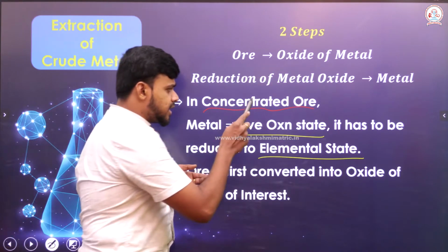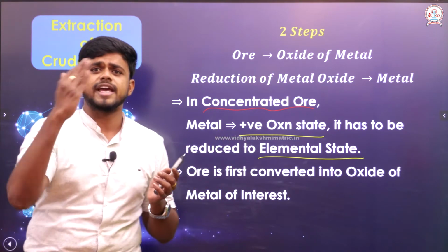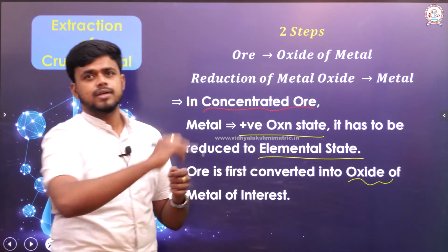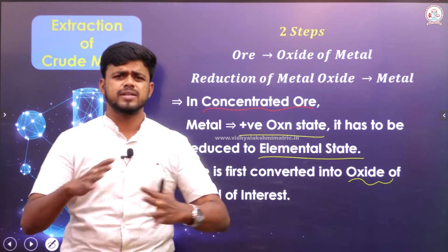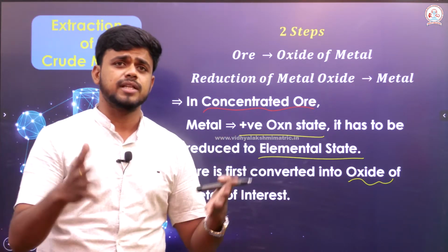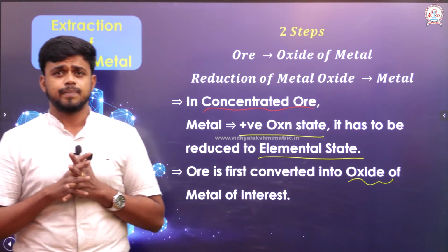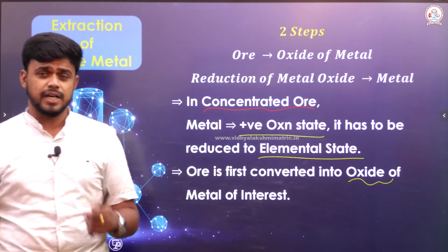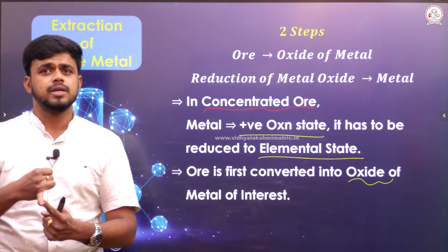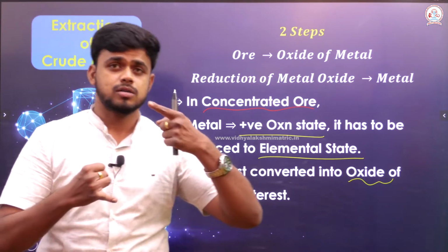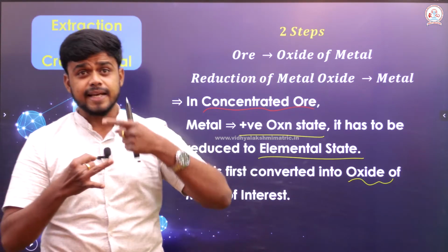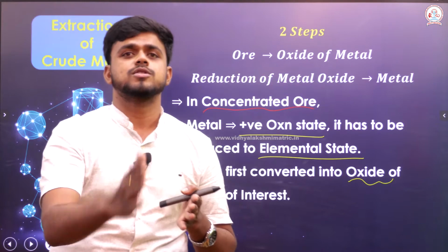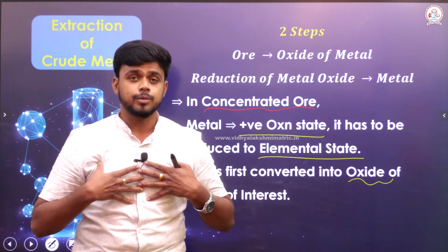In order to convert the metal which is in a positive oxidation state into its elemental state, first it must be converted into an oxide of the metal of interest. The metal of interest is whatever metal I have taken for extraction. So the two steps that must hit your mind when I say extraction of the crude metal: whatever the ore might be, it must be converted into an oxide of a metal, and second, the metal oxide must undergo a process called reduction so that I am able to get a pure form of a metal.